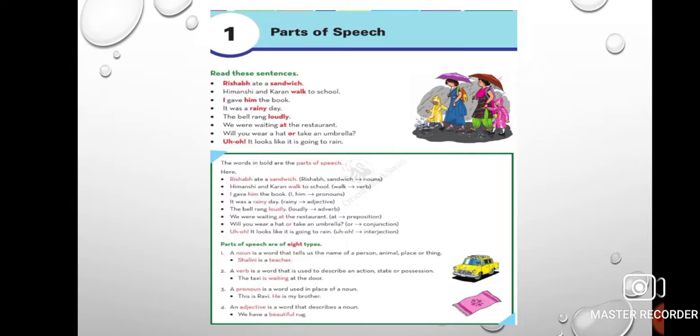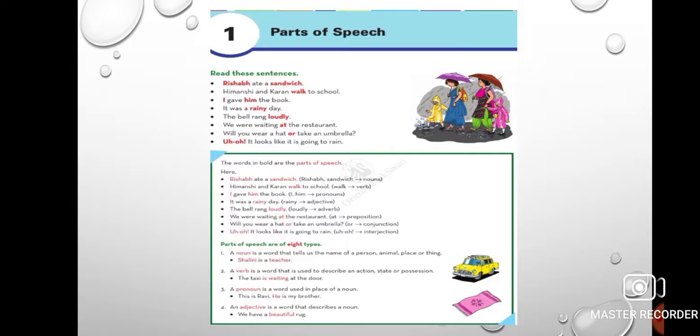So instead of Ravi, we are using he. So he is known as a pronoun. The word that is used in the place of a noun. Here in the place of Ravi we are using he. So he is the pronoun.